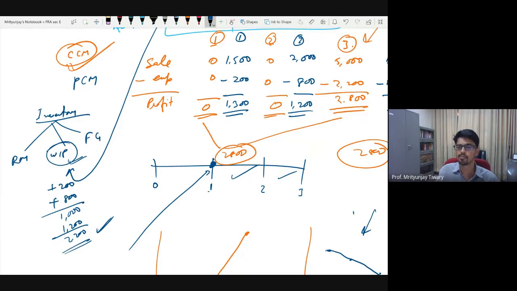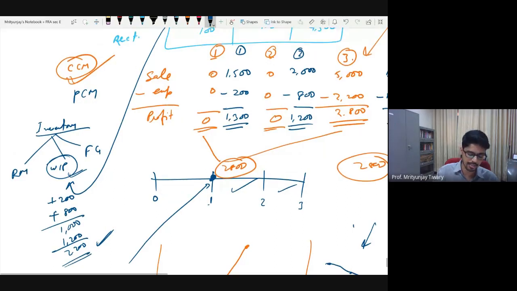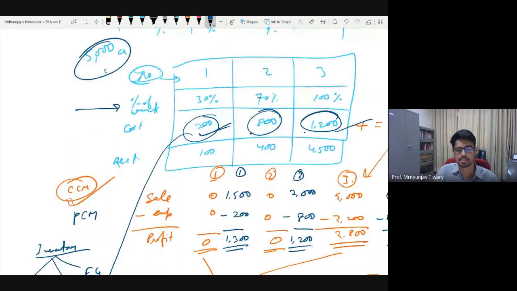ठीक है, समझ में आया? What will we do of that 200 and 800? It will sit in the balance sheet with the name of work in progress project or work in progress something. But it will be an asset for you. When you sell it off, in that particular year, that asset will get converted into cost of goods sold. Okay. That is about the inventory part.